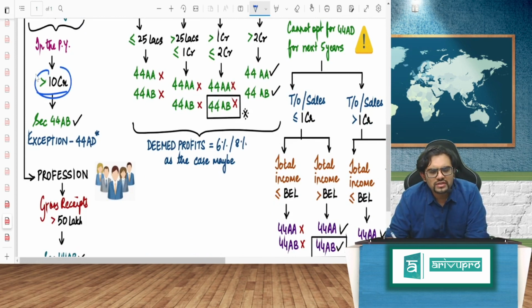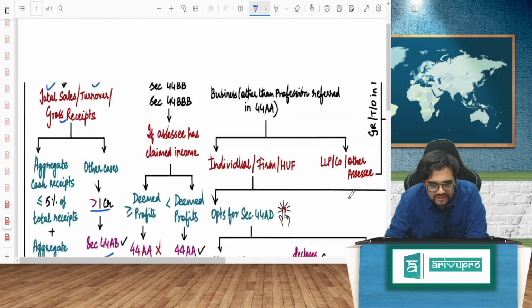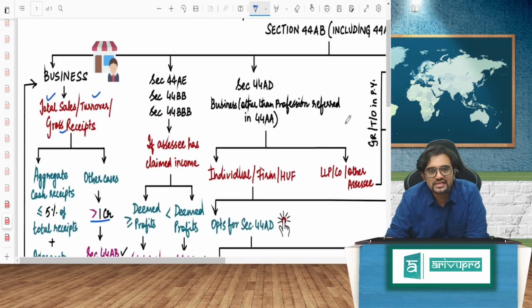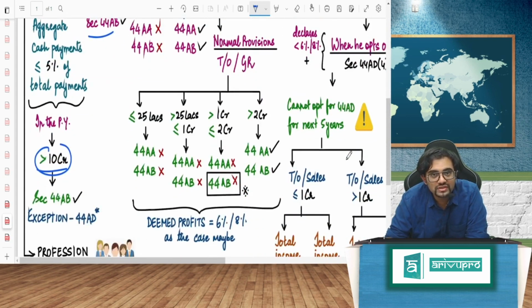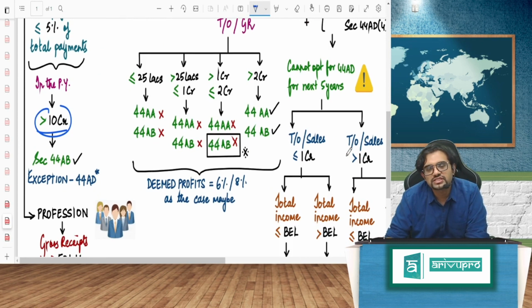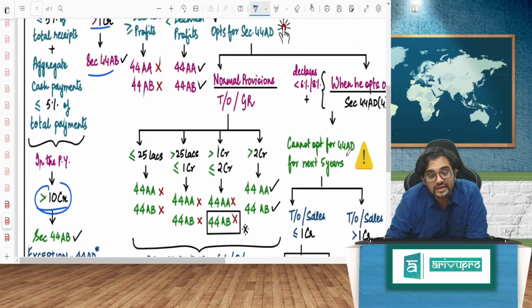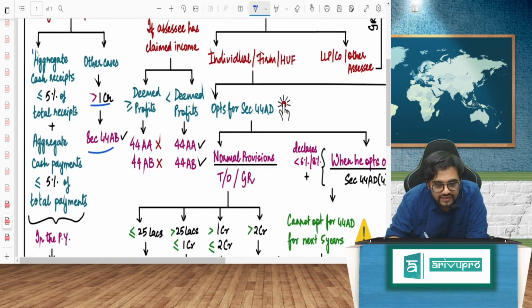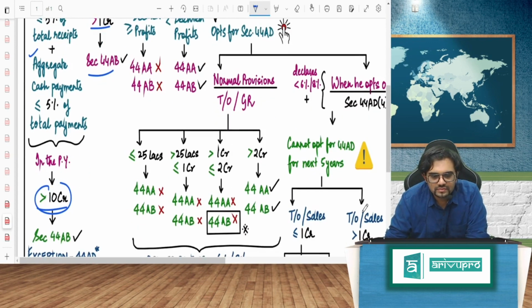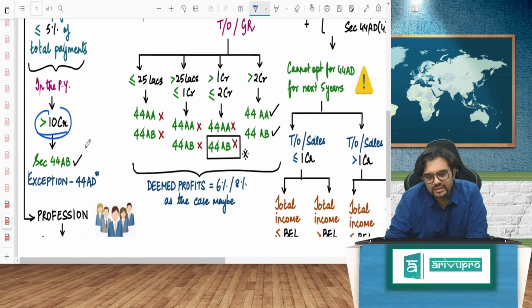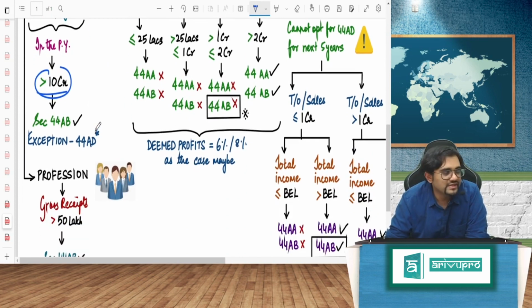Which means what? If your gross receipts, total sales and turnover in the previous year is more than 10 crore, only then section 44AB will come, provided these two conditions are satisfied. Cool, very simple. 44AB. So exception is 44AD, we'll see that later. That is what this chart is all about.